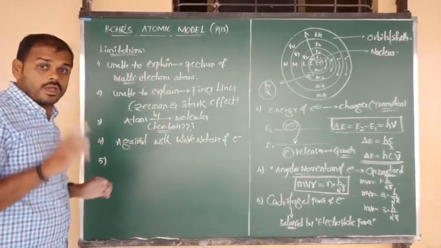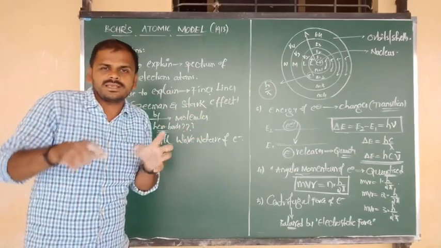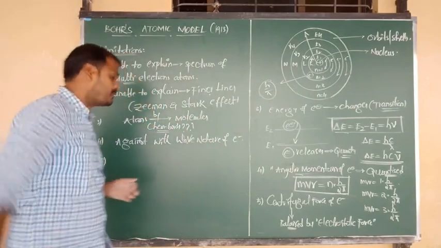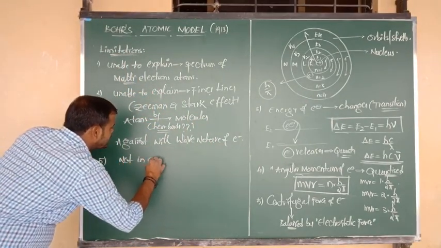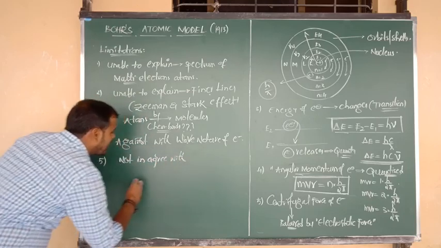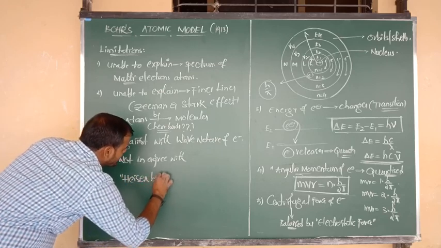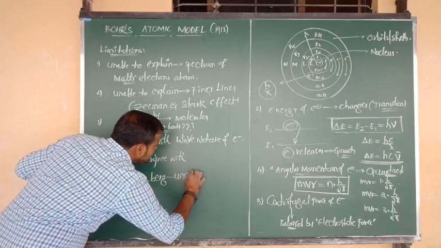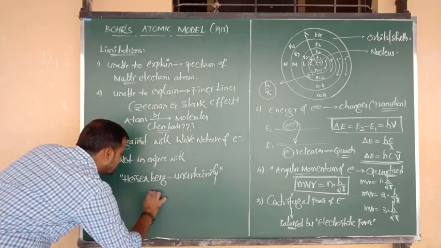That is the concept. There we will discuss. You don't need to worry. Okay. So they can ask you an objective question: Bohr's atomic model, it won't agree with, or we can say it was against what? Wave nature of light. It was against what? Heisenberg principle. So we have to say that it is not in agreement with. What is the principle? The name of the principle is called Heisenberg uncertainty principle.